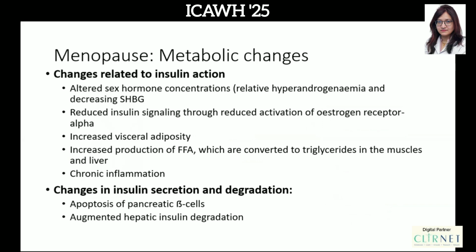So I've already discussed the metabolic changes. Basically, what happens is the SHBG, that is the sex hormone binding globulin, is reduced. So there is again a situation of relative androgen excess. This is again due to insulin resistance. There is chronic inflammation. There is reduced insulin signaling through the reduced activation of estrogen receptor alpha, and there is an increase in production of free fatty acids. So all of these put together lead to the variation of sugar levels post menopause. Next.